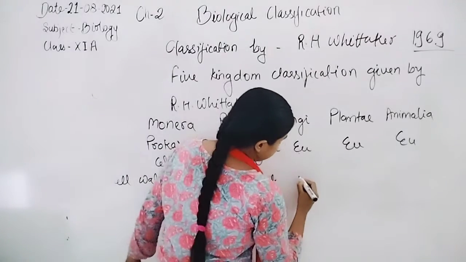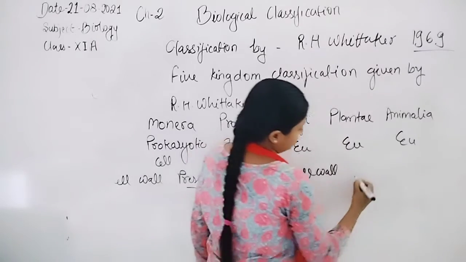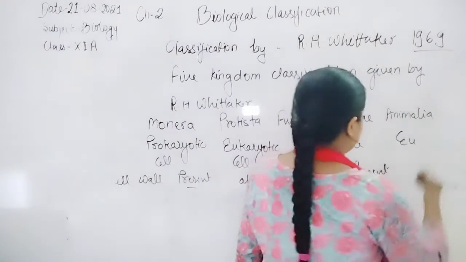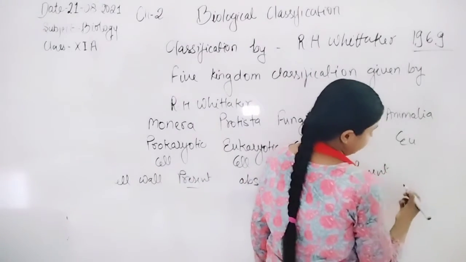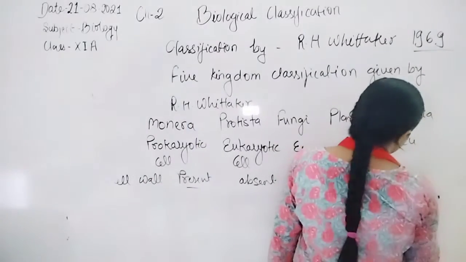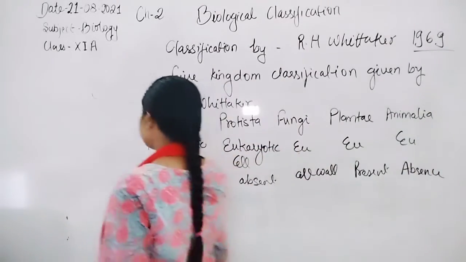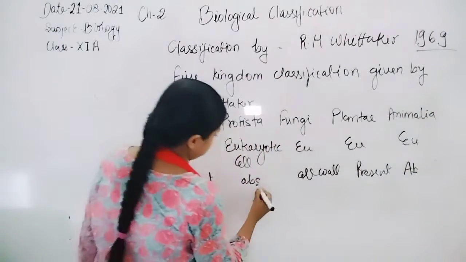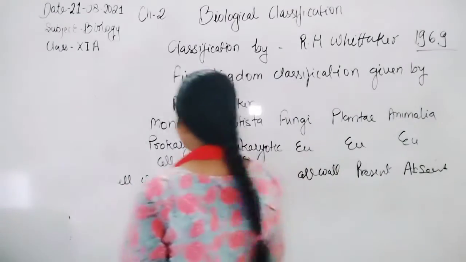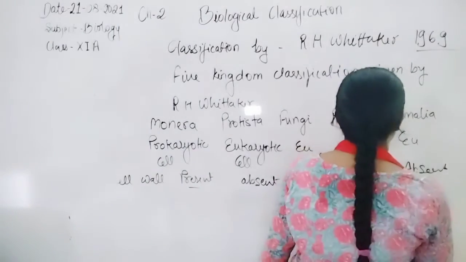In Fungi, the cell wall is formed by chitin, so it is present. In Plantae, the cell wall is present but formed by cellulose. The Animalia group of organisms do not show any type of cell wall, so the cell wall is absent. So the cell wall is absent in two groups, Protista and Animalia.